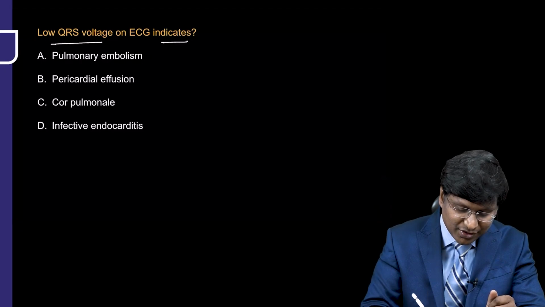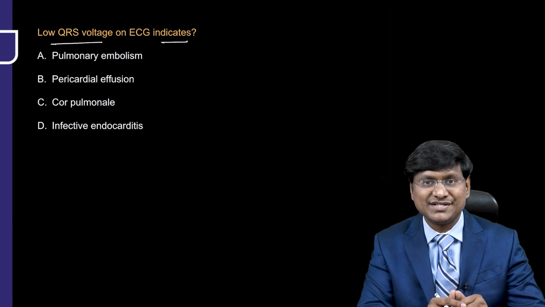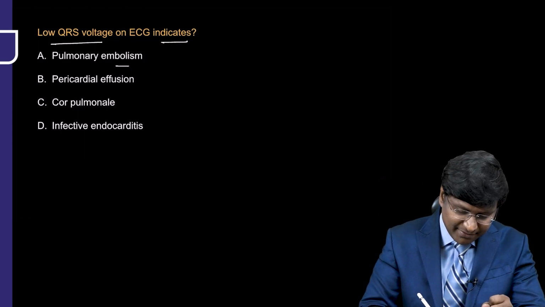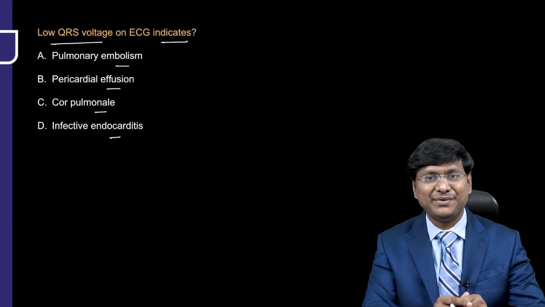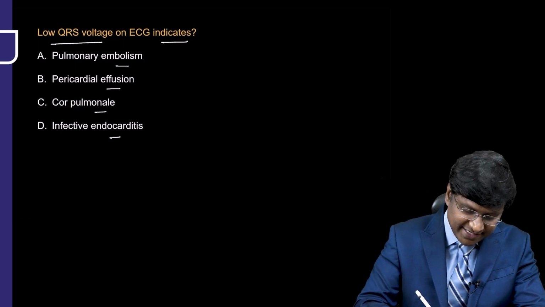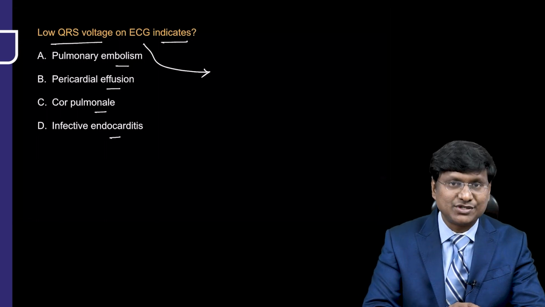Low voltage QRS complex on ECG indicates? The options are pulmonary embolism, pericardial effusion, cor pulmonale, and infective endocarditis. So what is the criteria to call it a low voltage complex?